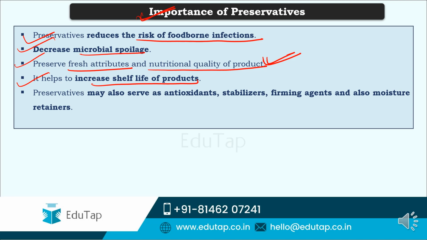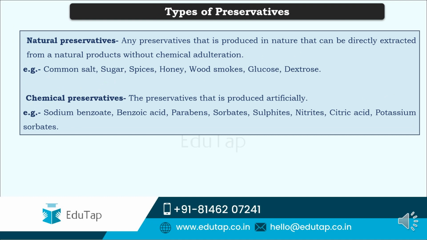That is the basic principle behind preservation and the use of preservatives: to increase the shelf life of products. And sometimes these preservatives can also serve as antioxidants, stabilizers, firming agents, and also sometimes even moisture retainers as well.